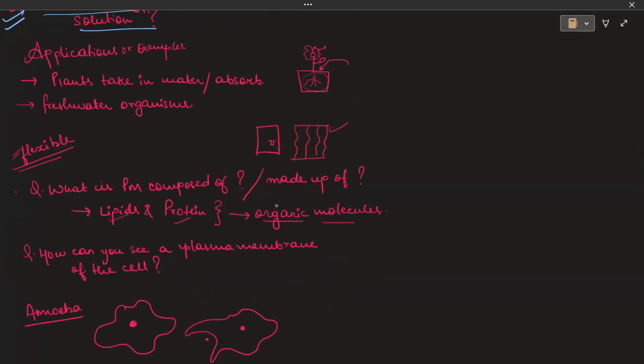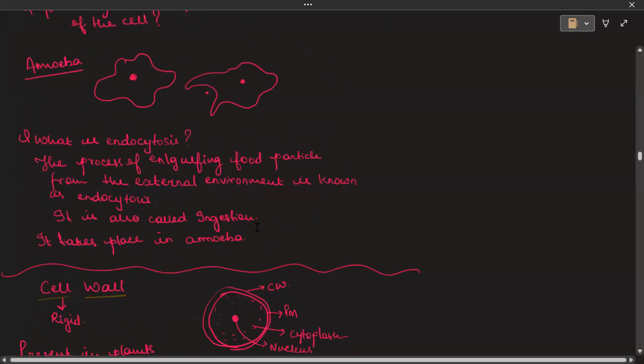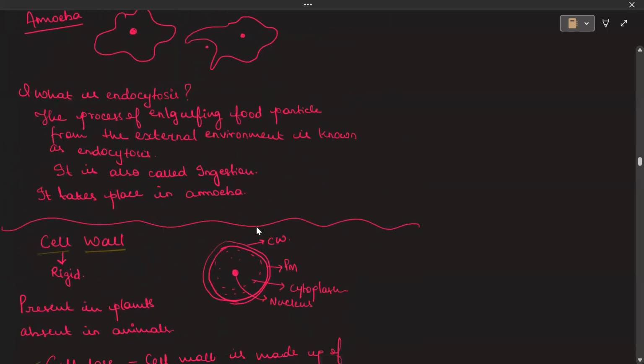Now let us look at some of the applications or examples. The plants take in water, they absorb the water. Also, in freshwater organisms, this concentration gradient is there. Now, always remember that the plasma membrane is made up of two components. First is lipid, and then there is protein. These are organic molecules. And it is the outermost layer that is protective in nature.